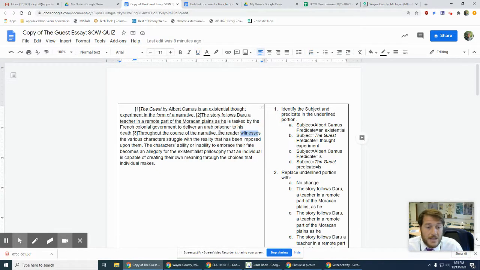This sentence would make perfect sense if I was to delete this: the reader witnesses the various characters' struggle with the reality that has been imposed upon them. So that's your little hint for commas: if you can delete that part, then it needs to be separated from the main part of the sentence. I hope this is helpful. If you guys have questions, email me tomorrow. Again, you don't need to go into the Google Meet. Good luck. I like all of you guys.